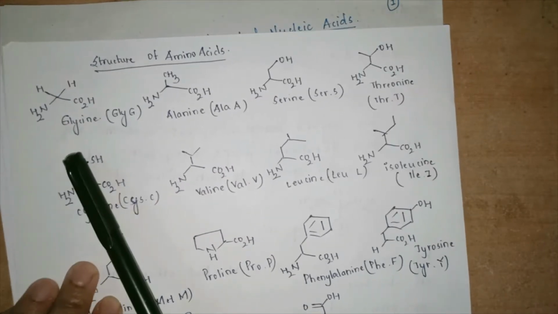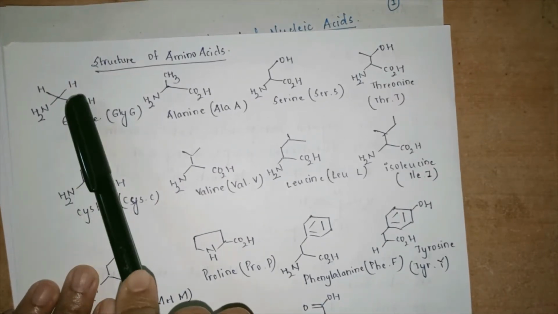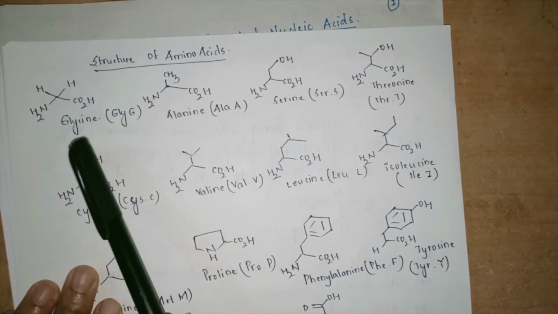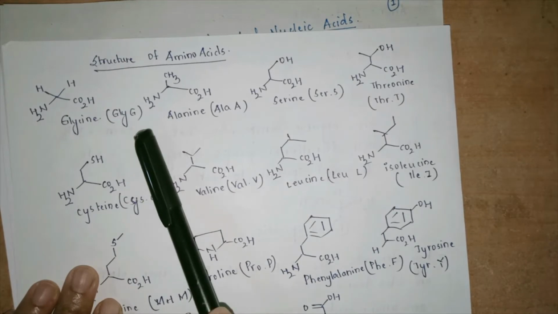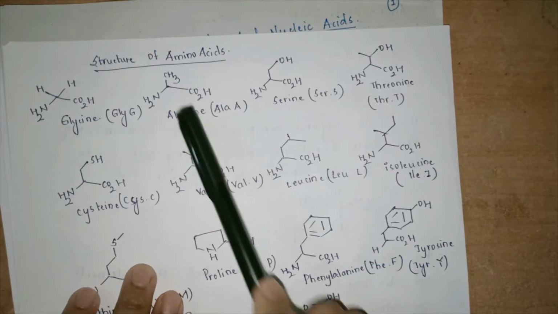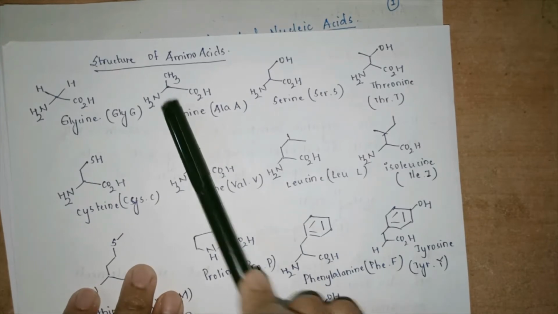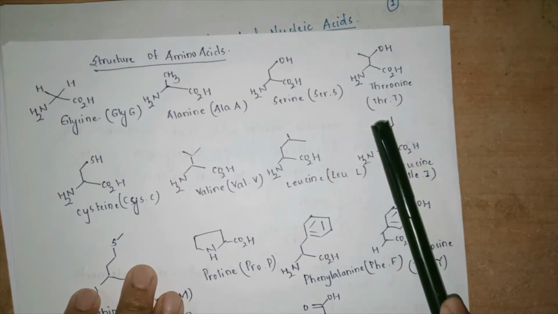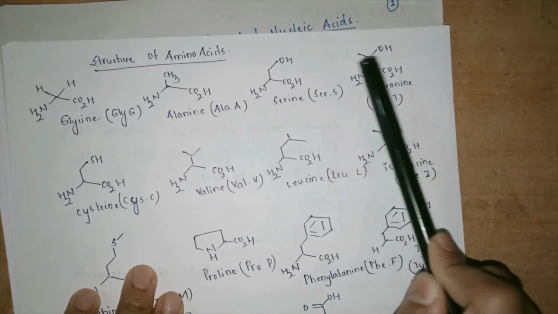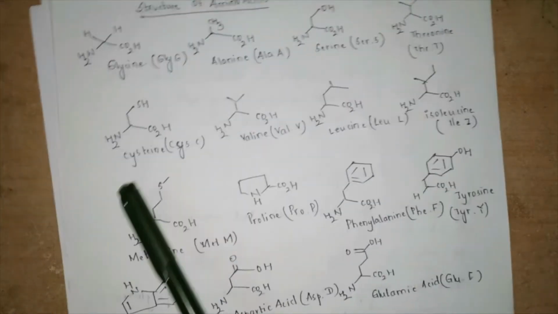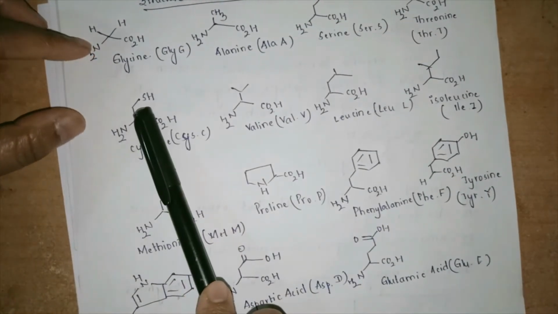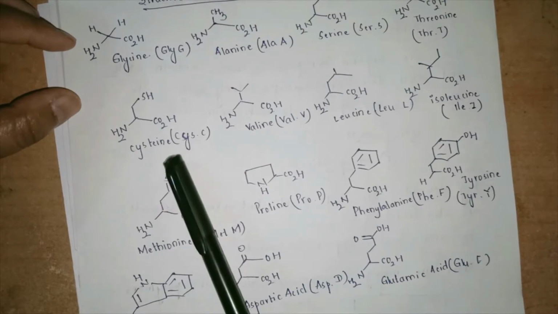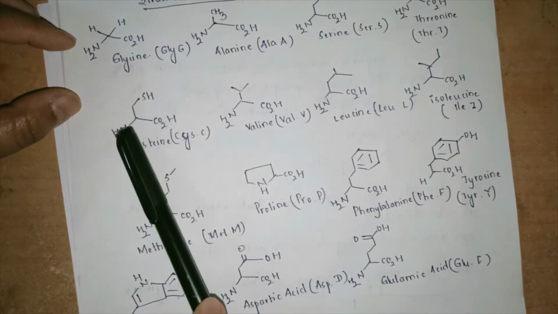So glycine has this particular structure, that is in the place of R there is a H present. So carboxylic group NH2. Glycine is represented by GLY and a single letter representation would be G. Alanine at an alpha position there is a CH3. Serine at an alpha position it's a CH2OH. Threonine at an alpha position there is a CH3 CH2OH. Cysteine, it has got a SH, that is a thiol group is present. With respect to the alpha position there is a thiol group.